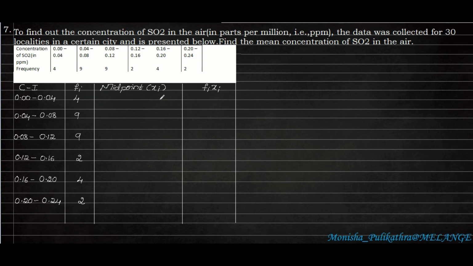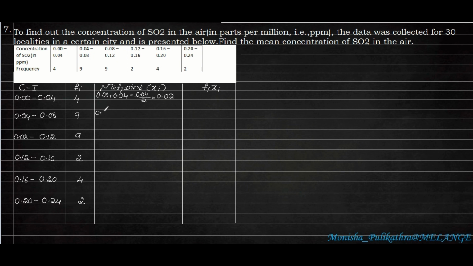The third column in direct method is to find out the midpoint. So to find out the midpoint, we need to add the upper limit and the lower limit, then take the average by 2. So 0.00 plus 0.04 is 0.04 itself. When we divide by 2, we will get 0.02.